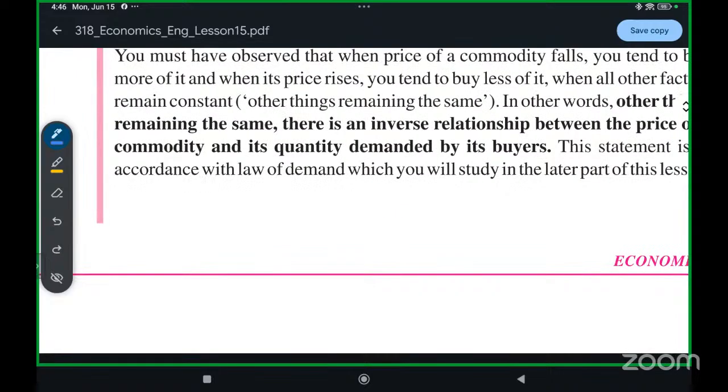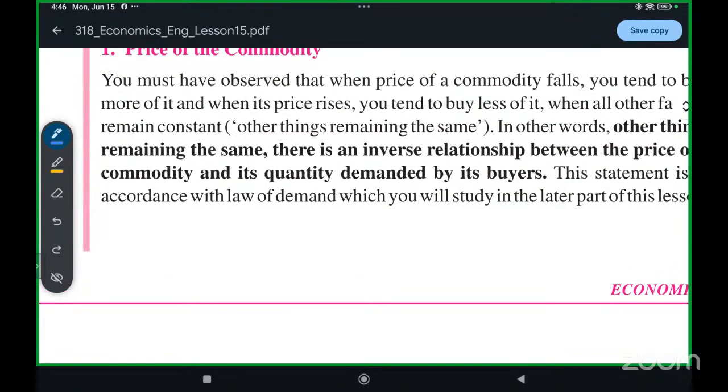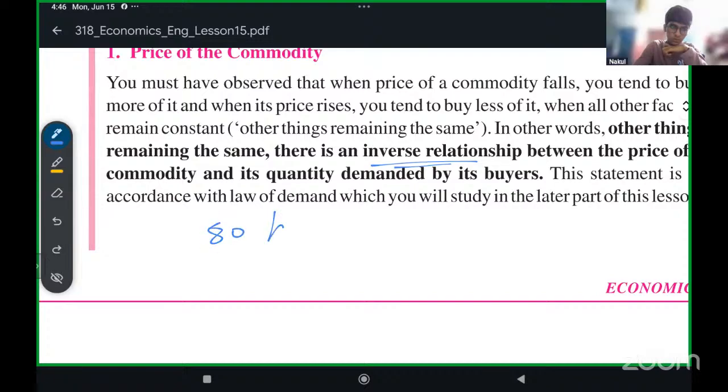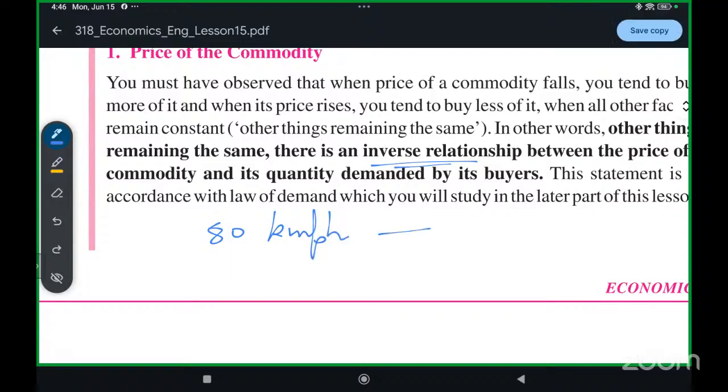So try to understand this example when I'm explaining the inverse relationship. Let's say you are driving a bike at the speed of 80 kilometers per hour.